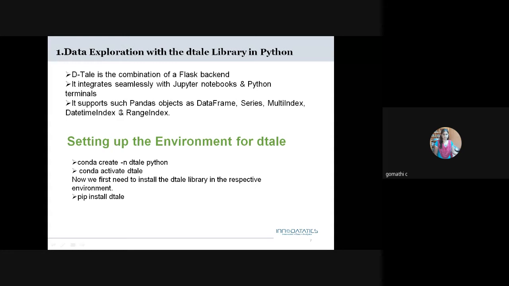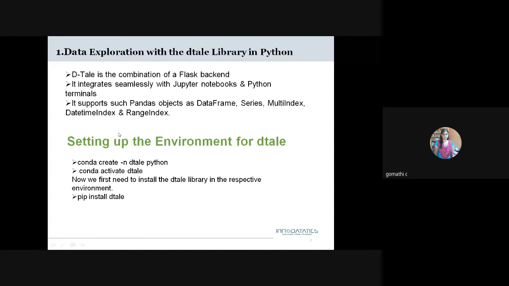It's a combination of a Flask backend and a React front end, which brings you an easy way to view and analyze pandas data structures. It supports all the pandas objects: data frames, series, multi-index. It supports all the things.